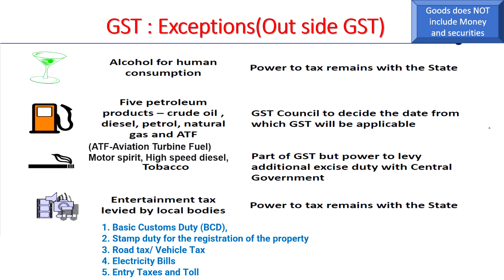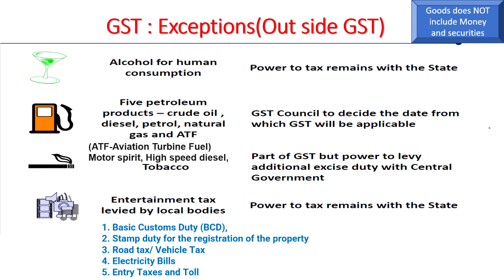However, there are some exceptions which are outside the CGST, outside the GST also, and these goods do not include money and securities. Here you should understand, from an examination point of view, that goods do not include money and securities. And these exceptions are some goods and services that are outside GST. That means GST will not be collected. As usual, the other service taxes and other taxes imposed by state and central government continue in these aspects.